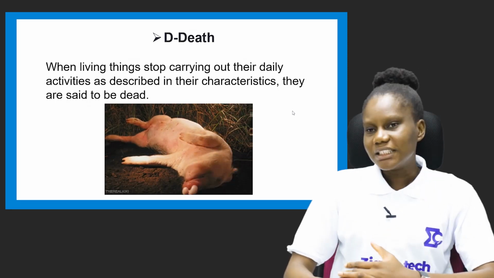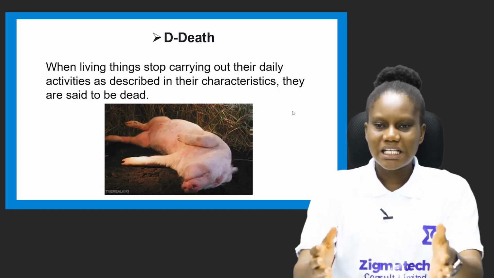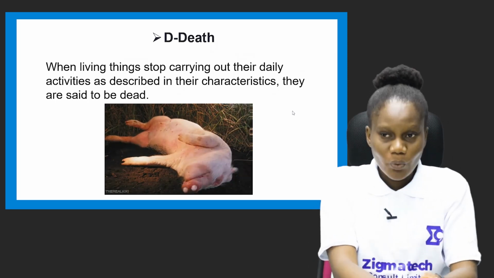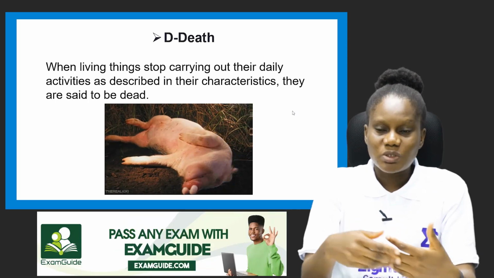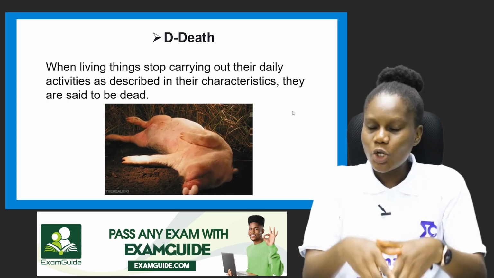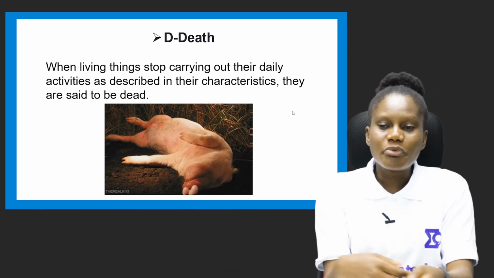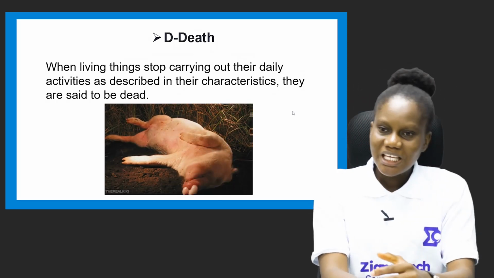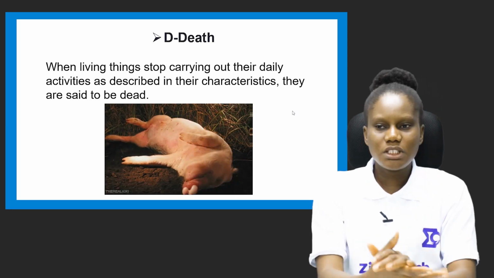And D is death. When living things stop carrying out their daily activities as described in the characteristics, such as movement. When you see a living thing, it stops moving, it stops respiring, it stops growing, it stops eating, taking up nutrients, it stops reproducing, it stops excreting, it stops competing, and it cannot adapt to the environment, you can say that that living thing is dead.